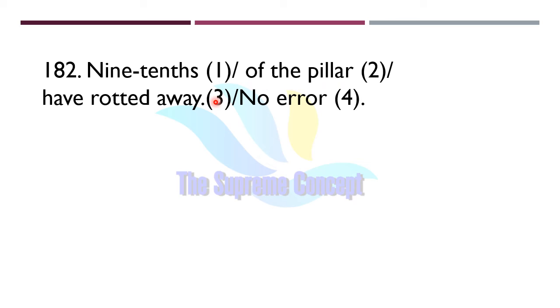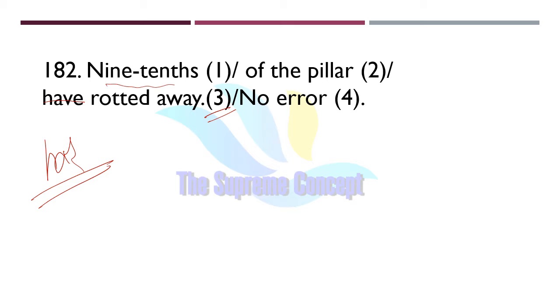9/10 of the pillar have rotted away. So find out where exactly the error lies in this sentence. Yes, absolutely. Error lies in part number 3. Instead of have, we'll have to use the singular verb form, that is had. Why so? Because with fractions like this 9/10 or 1/2 or 2/3, these are the fractions.